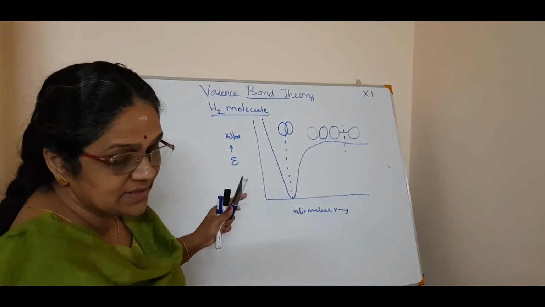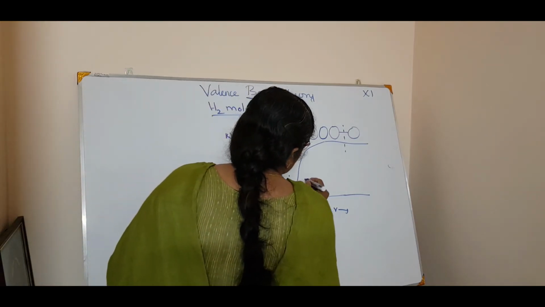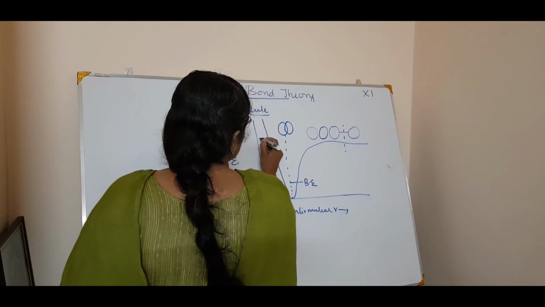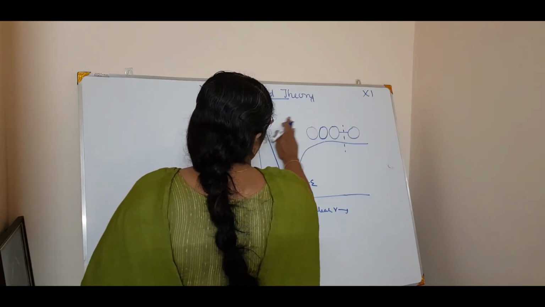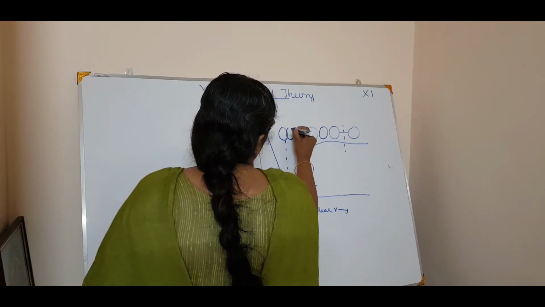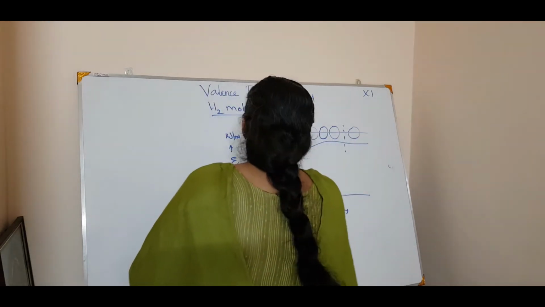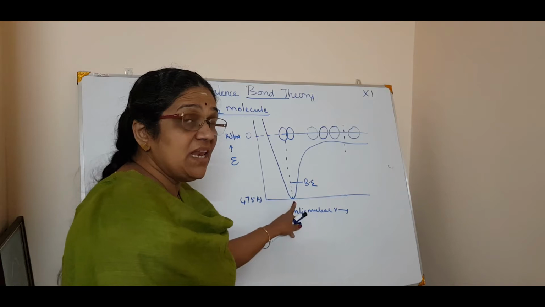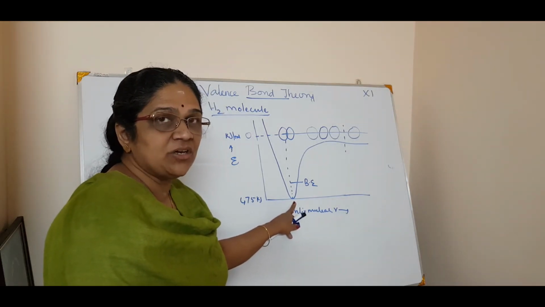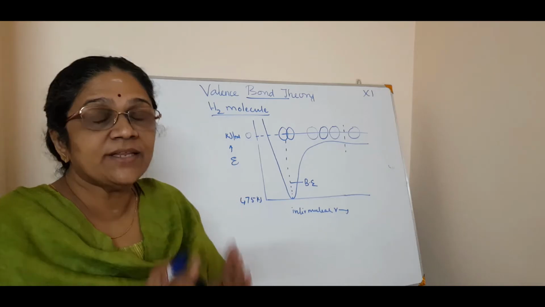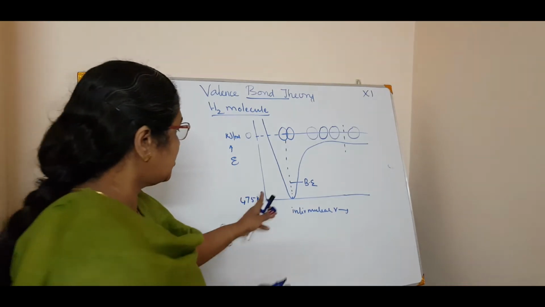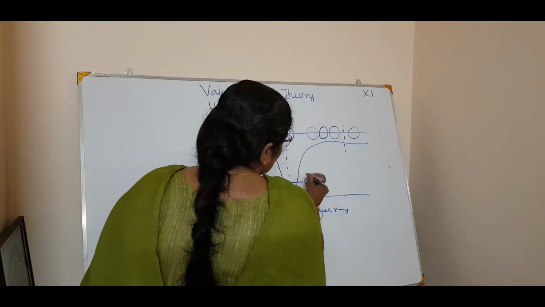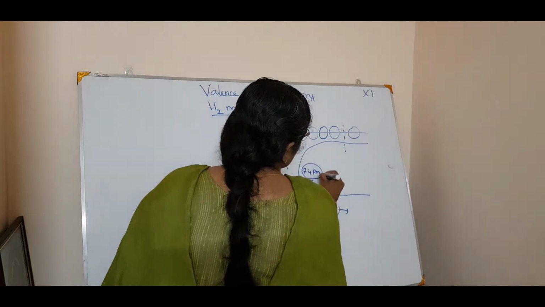Okay. So then what happens? Then the minimum bond length, that is the bond energy, is 475, I think, kilojoule. So if it is 0, I can say it as 0. See? 0 means the energy is 0. Okay. Now here, this is the minimum distance by which these atoms can come together and form a bond. Okay, so this is 475 kilojoule per mole, the bond energy to be minus, and this is the internuclear distance, and the bond length is 74 picometer.